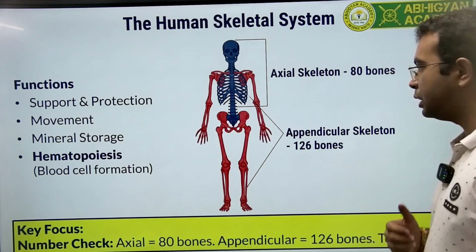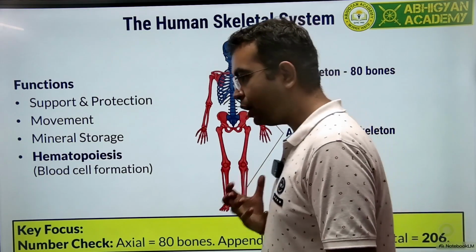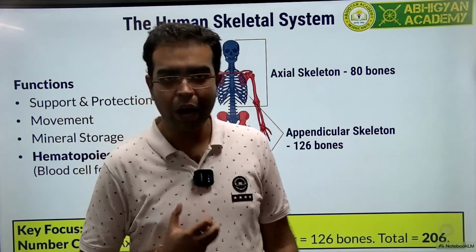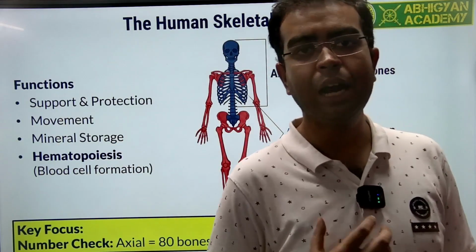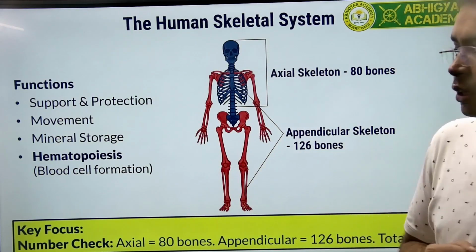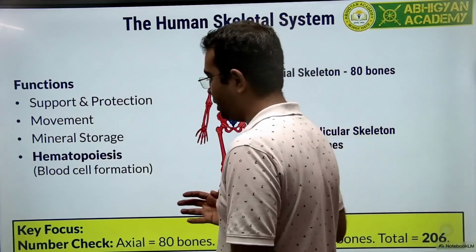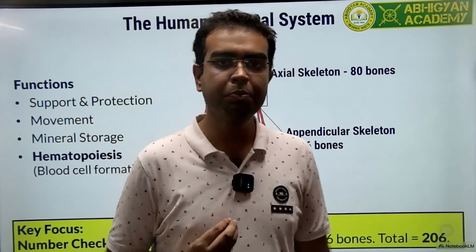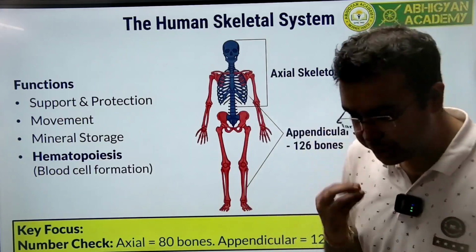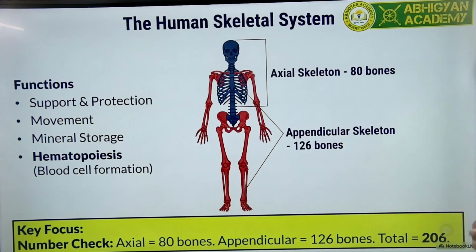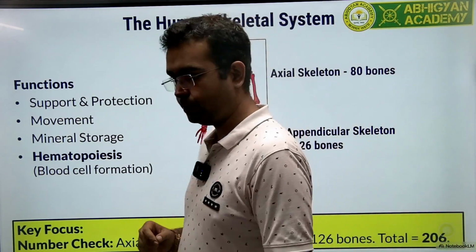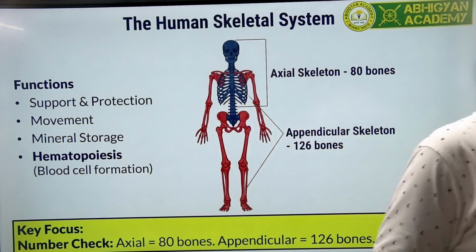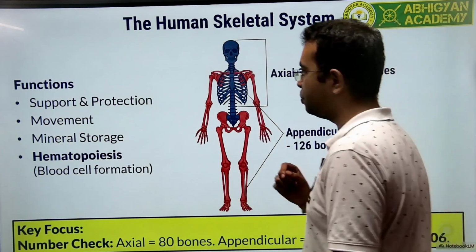Mineral storage. Now, how mineral storage? Because our bones are very hard substances. Why? Because bones contain a high amount of calcium. So, bones naturally become a place for mineral storage. Okay? Bones store minerals, especially calcium. That is why bones are so hard in nature. They are so protective. And last but not the least, and one of the most important, is hematopoiesis.